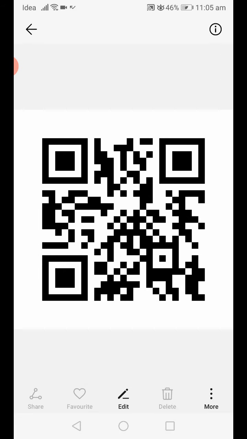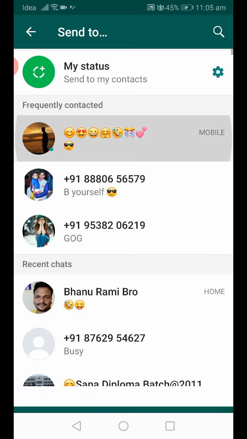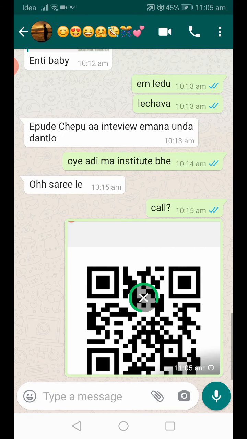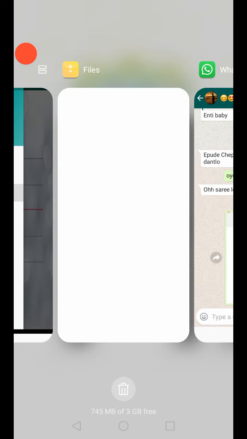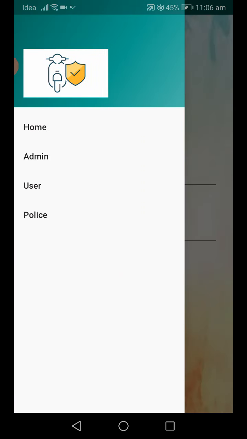Now this one I can share with other people for scanning. So this is the admin module.